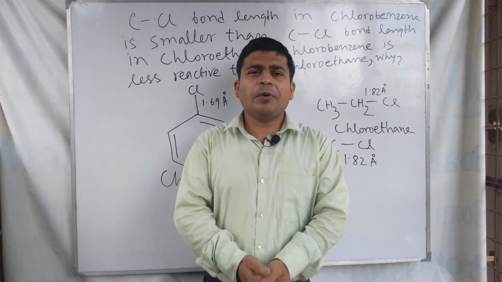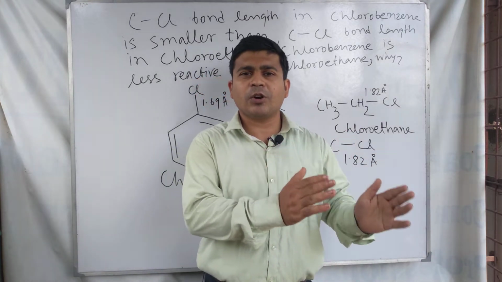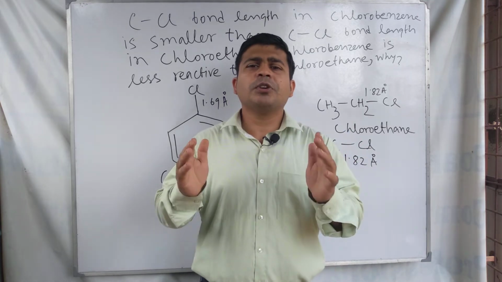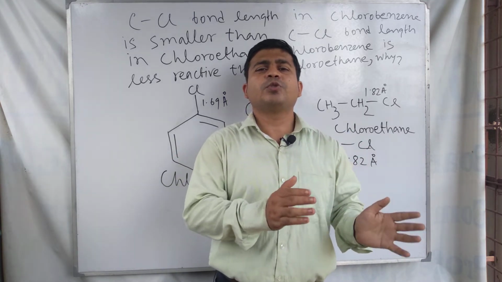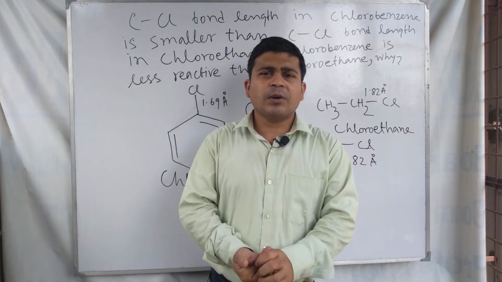So we start our discussion about this topic, the bond length comparison between chlorobenzene and chloroethane, and the order of reactivity between these two compounds, which compound is more reactive.